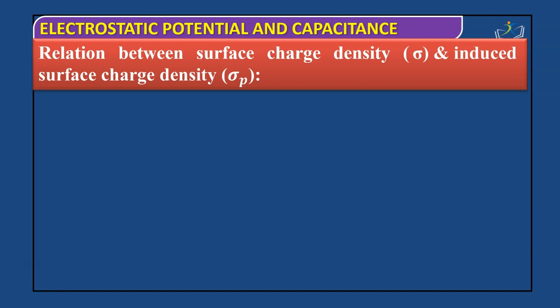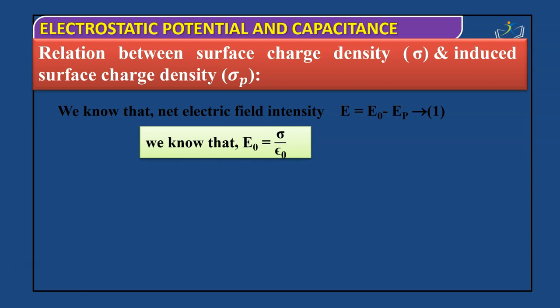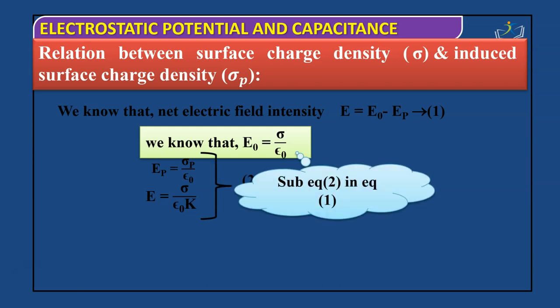Relation between surface charge density sigma and induced surface charge density sigma P. We know that the net electric field intensity E is equal to E naught minus EP. This is the first equation. From earlier, we know E naught is equal to sigma by epsilon naught, so EP is equal to sigma P divided by epsilon naught. E becomes sigma by epsilon naught times K, where K is the dielectric constant of the medium. I'm calling this equation number 2.